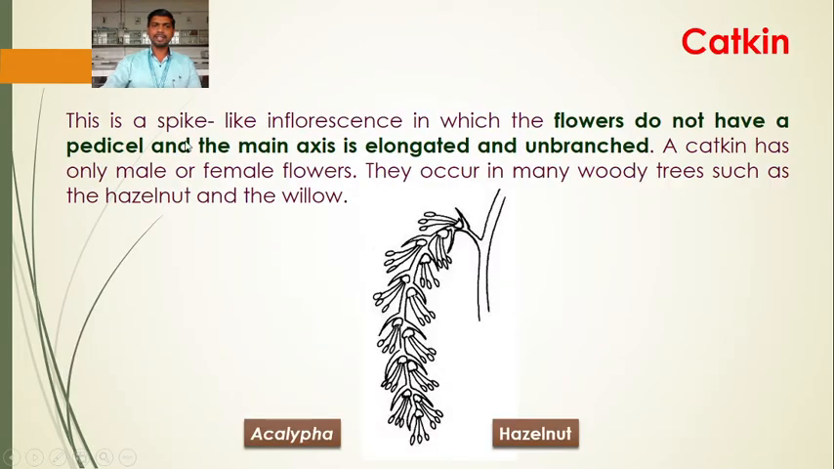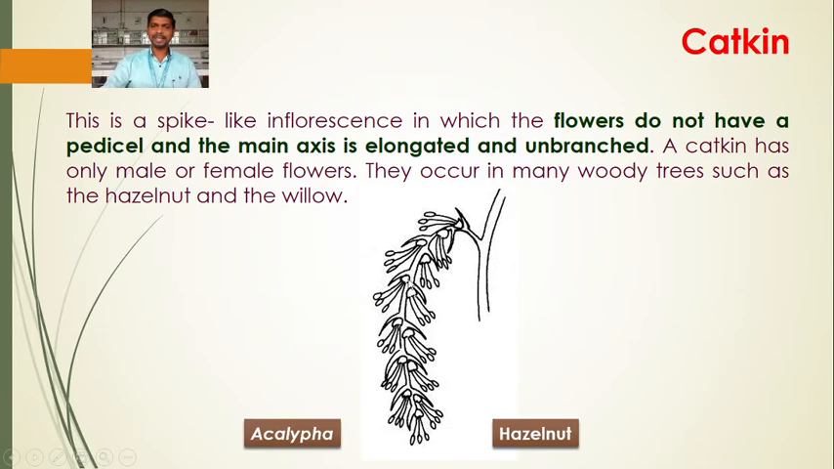So this is a spike-like inflorescence in which flowers do not have pedicel and the main axis is elongated and branched. It is like the spike. So what are the characteristics of the spike? The flowers do not have pedicel, meaning flowers are sessile, main axis is elongated and unbranched. Catkin has only male or female flowers. They occur in many woody trees such as hazelnut and willow.